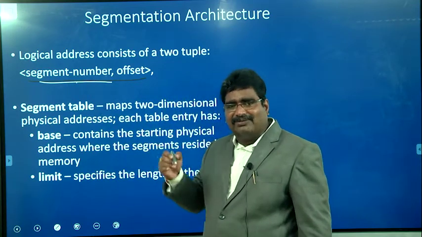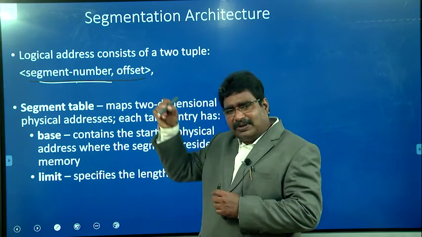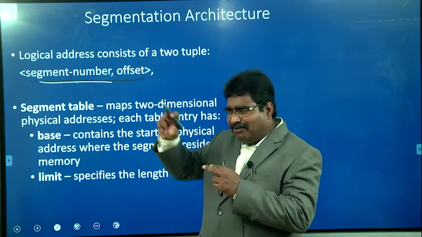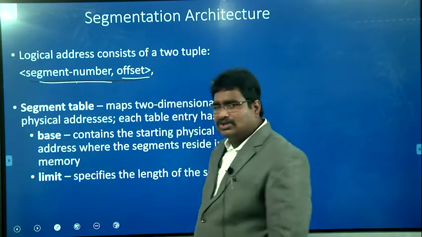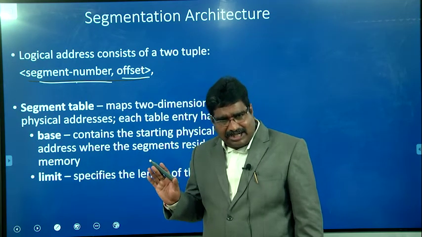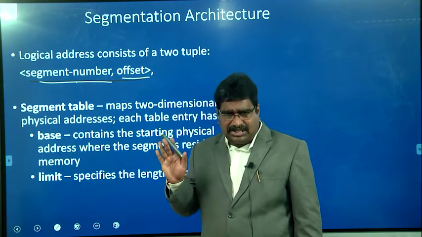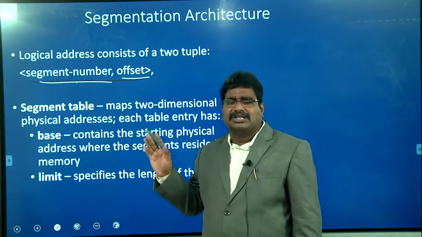The other value is the offset. That is the difference from the beginning of the segment to the particular instruction or data. So in the segmentation technique, the logical address consists of two parts: the segment number and the offset.